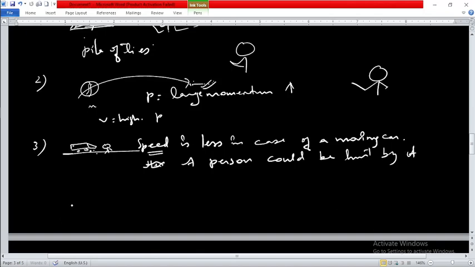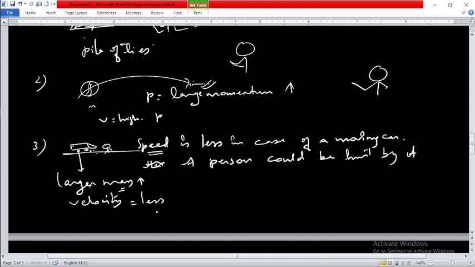Why does this happen? Why is it so in this case? Because we have made the speed less, but still this person can get hurt. But why is that so? All because of the higher mass of this body. We know that this car is having larger mass. In this case, you can see that the mass is larger. Though velocity is less, mass is larger.